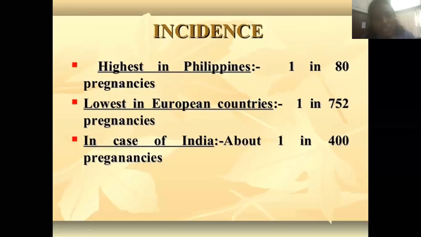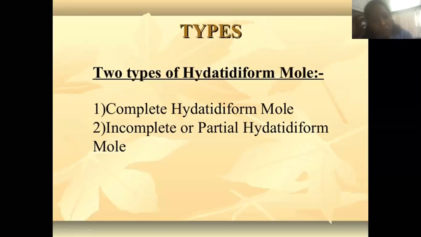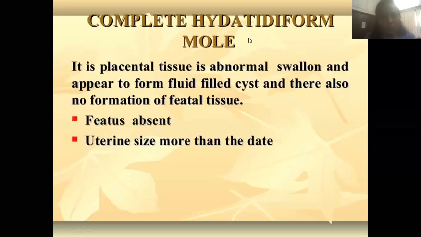So the next point is: what are the types of hydatidiform mole? It is divided into two parts. Sometimes the uterus is completely filled with this type of mole, while sometimes only a partial, or half, part of it consists of the hydatidiform mole. So the next question is, what is a complete hydatidiform mole?